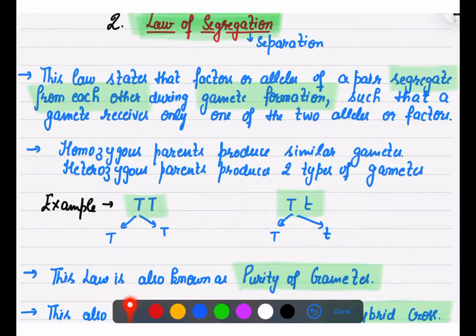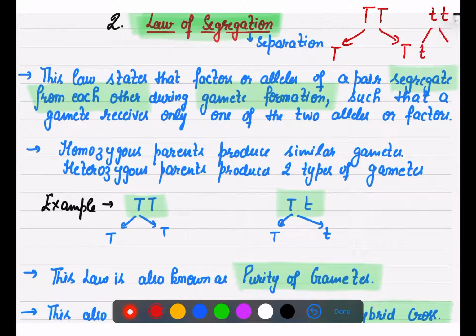Next is the law of segregation. In the law of segregation, we talk about separation. Segregation actually means separation, means the factors, or we are saying alleles, the factors or the alleles of a pair, segregate from each other during gamete formation. Like, this was the actual genotype, but now they will form different gametes, and this was from the mother side.